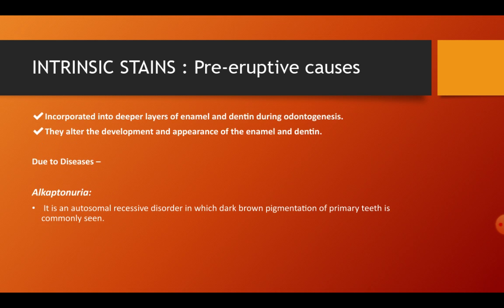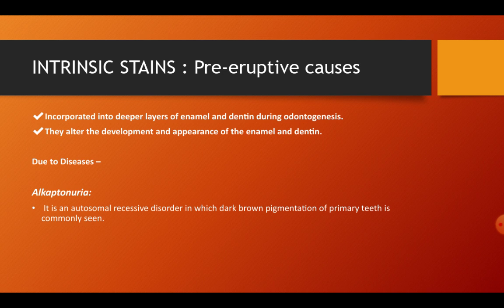Now, intrinsic stains, the pre-eruptive causes are incorporated into deeper layers of enamel and dentine during odontogenesis. That means these kinds of stains are incorporated into the deep layer of enamel and dentine during the process of odontogenesis or tooth development. They alter the development and appearance of both enamel and dentine. Reasons are due to diseases like alkaptonuria.